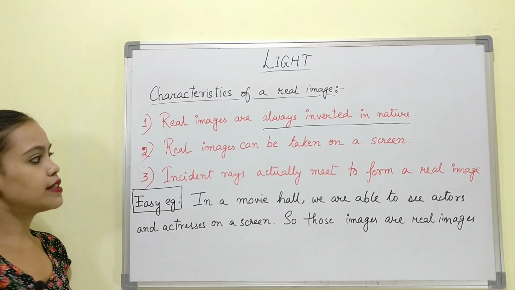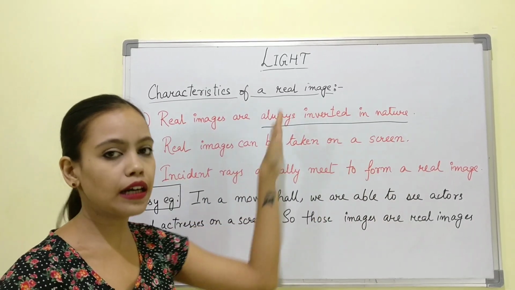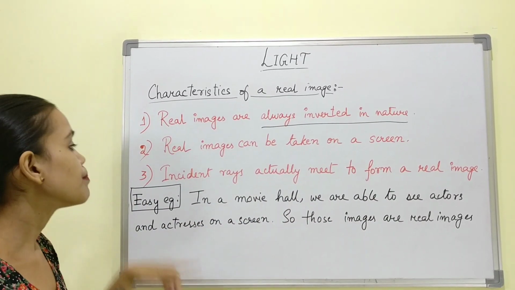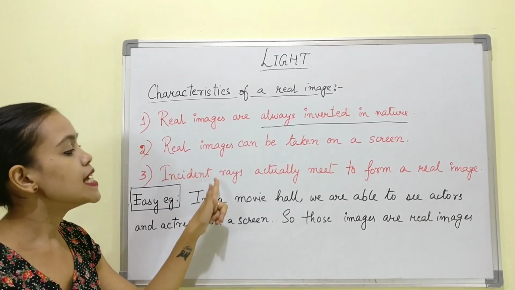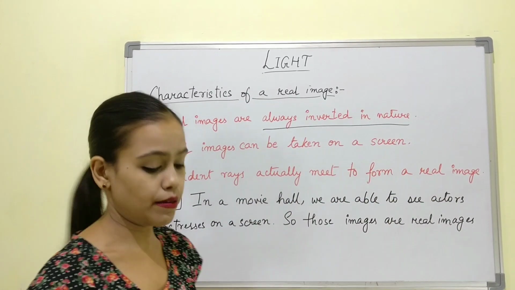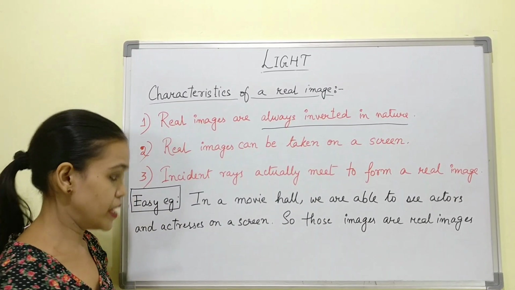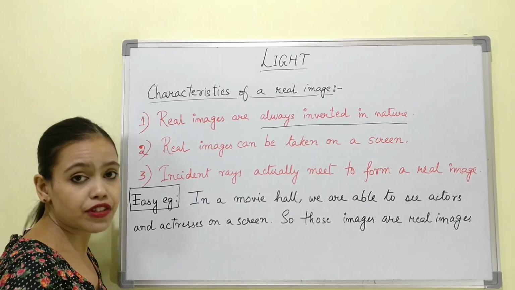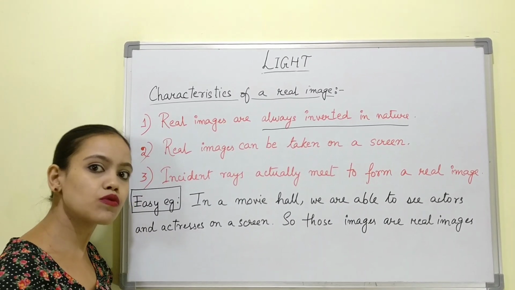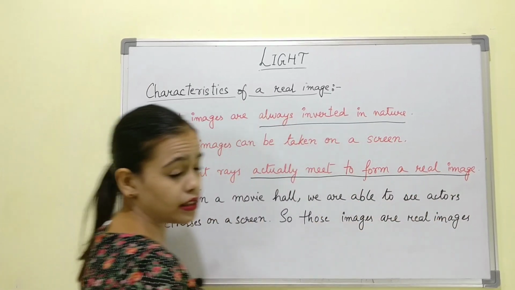The second point is real images can be taken on a screen. I'll come back to this point a bit later. The third point is incident rays actually meet to form a real image. This was already told in the definition of a real image, that the incident rays after reflection actually need to meet to form a real image. So this is again another characteristic.